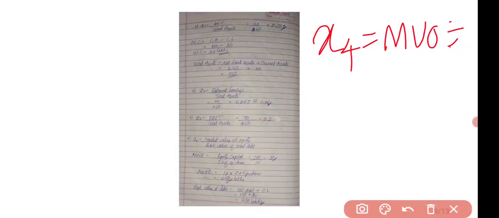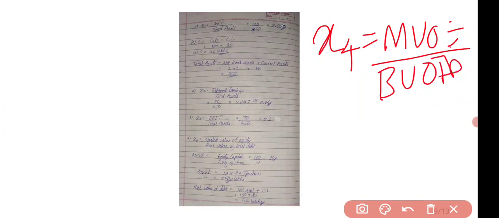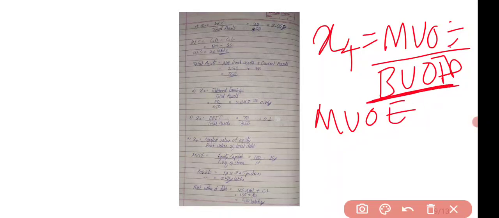Next thing is to calculate the X4. The formula of it is market value of equity divided by book value of total debt, right? Here we have some work. We have to calculate the market value of equity first, then the book value of total debt. How do we calculate this? For the market value of equity, first we have to calculate the number of shares. The number of shares formula is equity capital divided by face value of equity shares.